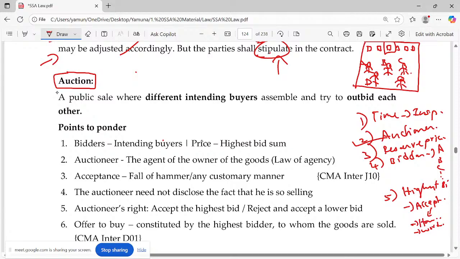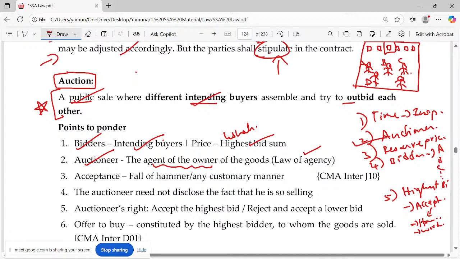If the question or if the definition is asked, please try to use these words. It's a public sale where different intending buyers, so I want to highlight this word, public, intending, different intending buyers assemble and try to outbid each other. These intending buyers, whom do we call as bidders, and the price involved, usually this will be the highest bid sum. There will be a person called as the auctioneer. He is the agent of the owner of the goods. So directly all the provisions related to law of agency will hold good.